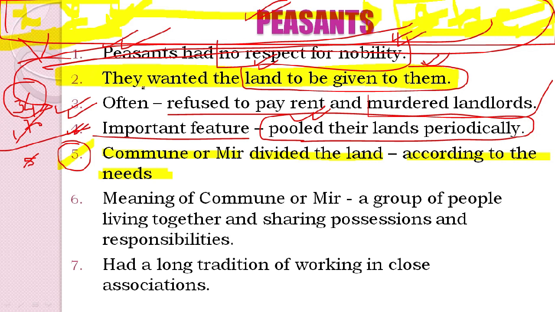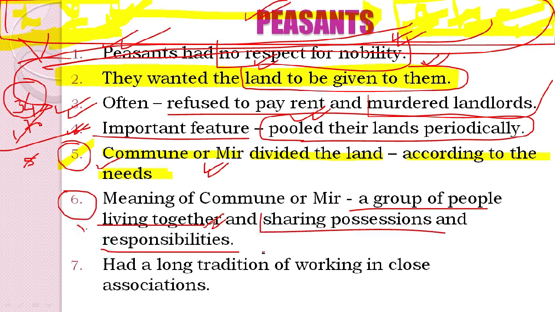So this is how this concept of commune or mir worked at that point of time. When people came together as a community, it meant commune. It has also been highlighted in point number 6: a group of people living together. First of all, understand the meaning. First point, a group of people living together. And second point is sharing possessions and responsibilities. Whatever they had, they used to share among each other.